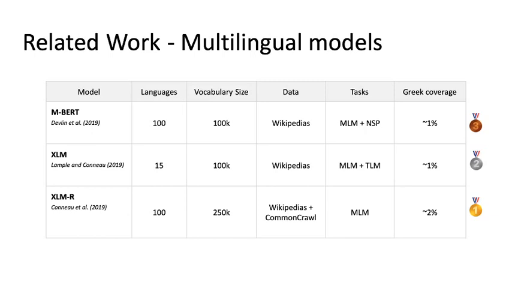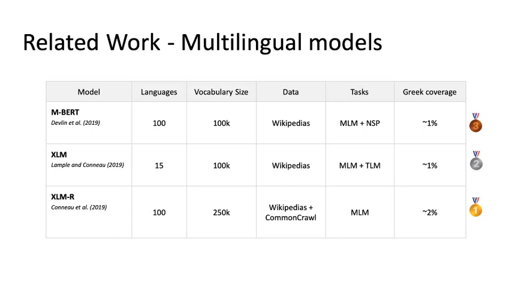More recently, Lample and Conneau introduced XLM, a multilingual language model pre-trained on the Wikipedias of 15 languages, including Greek. Contrary to mBERT, XLM omitted the pairwise classification task and introduced the translation language modeling task. TLM for short is a supervised extension of MLM, where each training pair contains two sentences from two different languages, where the first sentence is the translation of the second one and vice versa. Finally, Conneau et al. introduced XLM-R, which further improved the results of XLM without relying on the TLM task by using more training data from Common Crawl and a larger vocabulary of 250,000 subwords covering 100 languages.